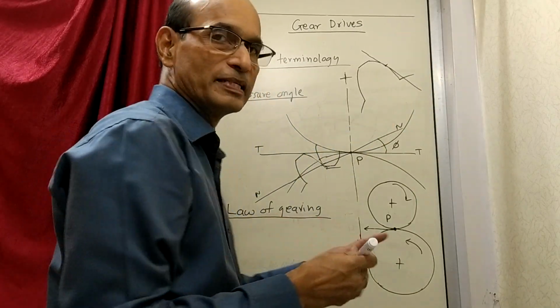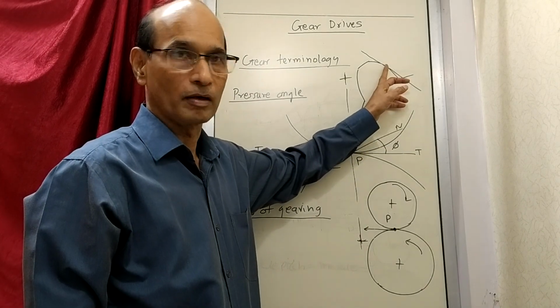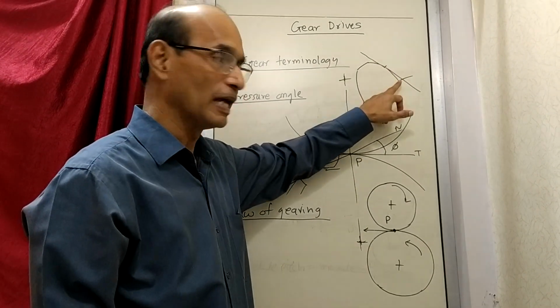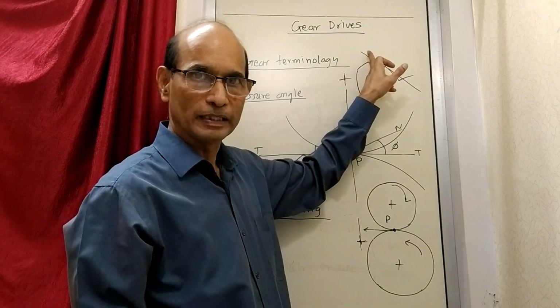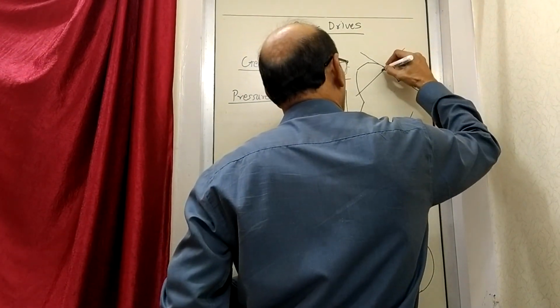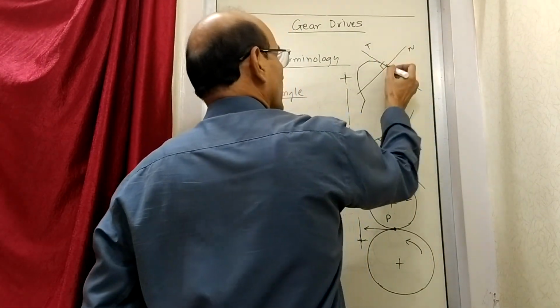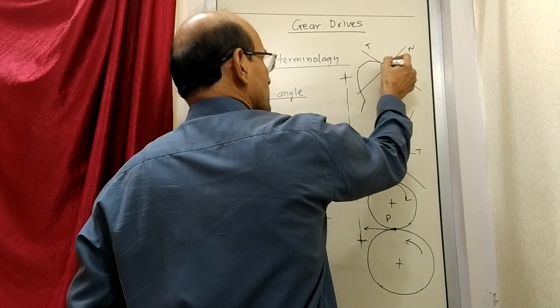What is a tangent line? A tangent line is something which touches the curve only at one point. It is not intersecting the curve, it is just touching at one point. So this is the tangent. And what you draw perpendicular to the tangent is the normal. So if I draw a line like this, then this is a normal. So this is the normal and this is the tangent at this point we have drawn. Like that you can draw a tangent at any point.